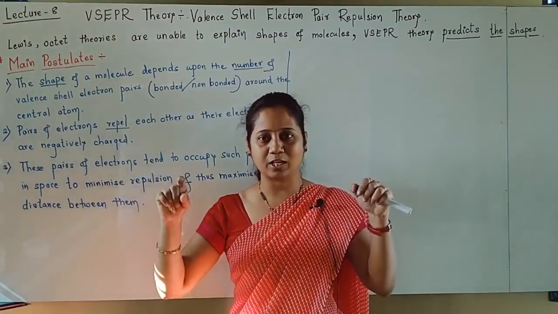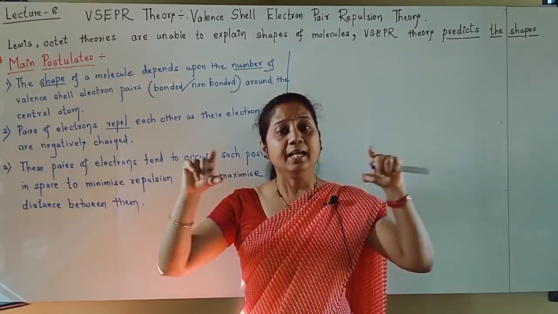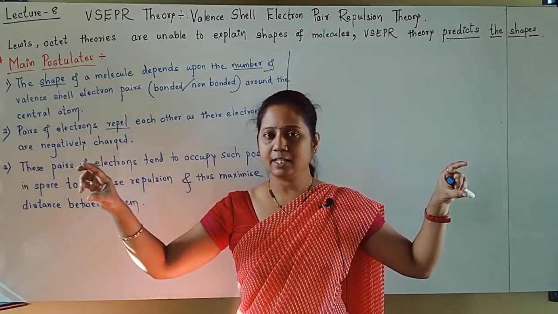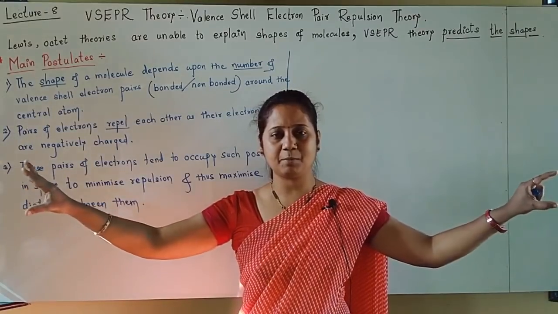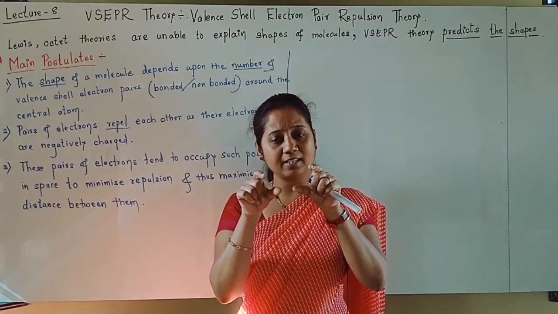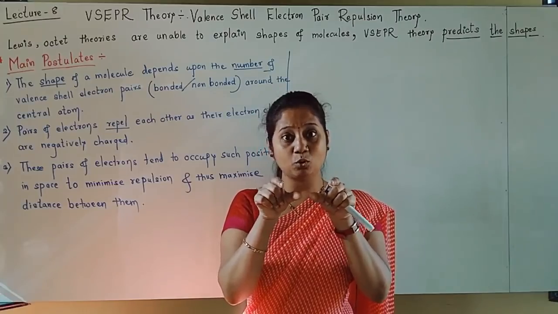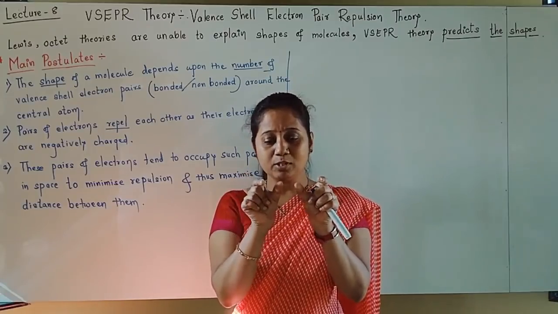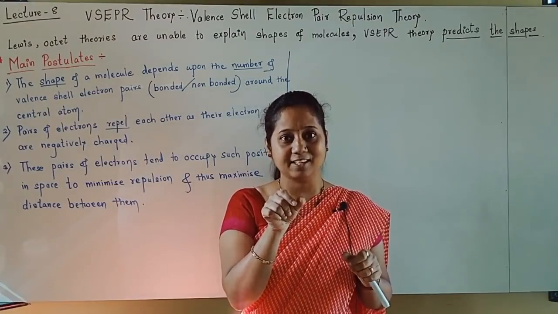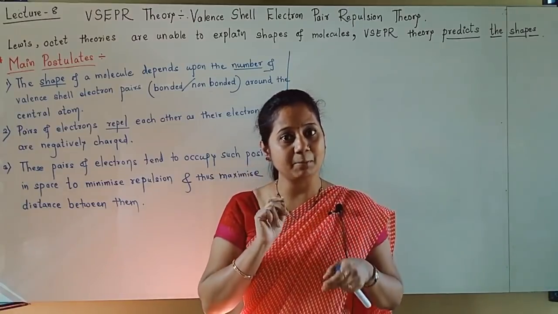One simple experiment you can perform: bring two magnets close to each other. When the two magnets are very far away from each other, there are no forces between them. But if you bring the magnets very close, same poles close, they start repelling each other. Why? Because the distance becomes less, and when the same charges come very close, repulsion will be more.